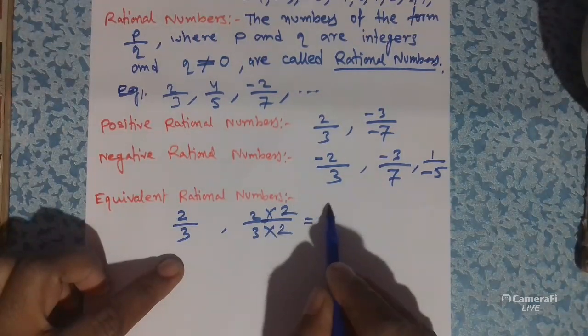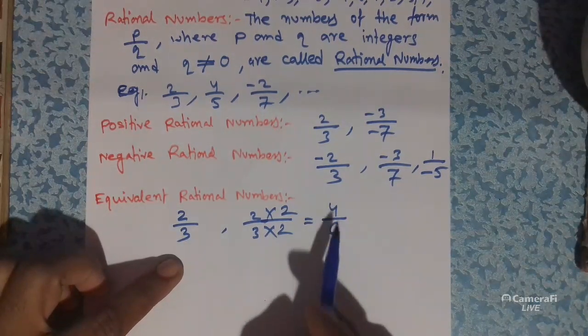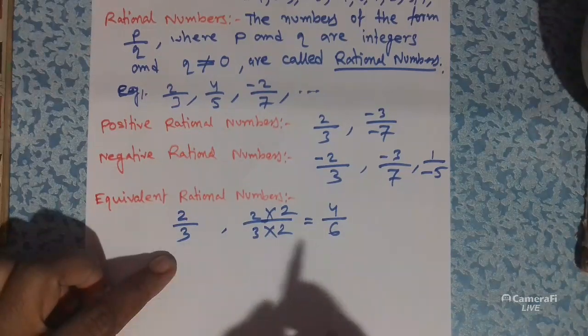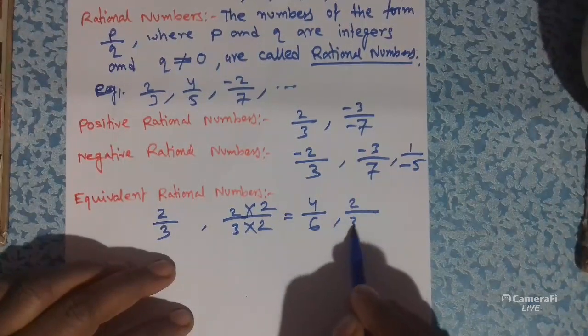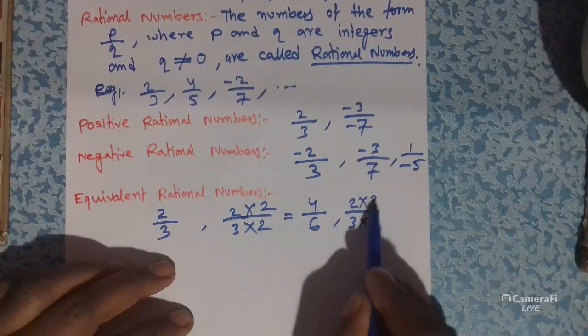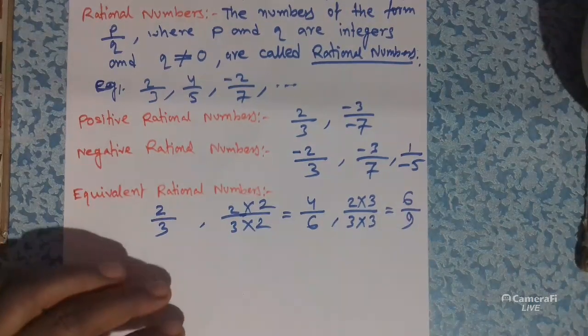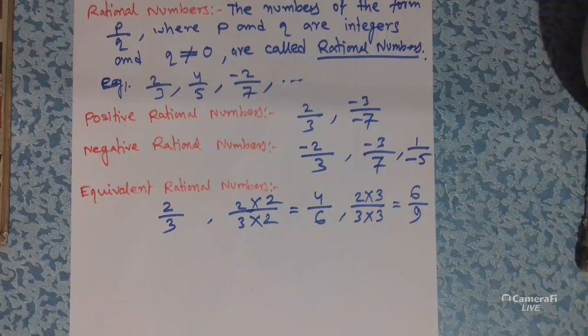So it will be 4 by 6. So 4 by 6 is an equivalent rational number to 2 by 3. Similarly, if we multiply 3 with both the numerator and denominator, then it will be 6 by 9. So 6 by 9 is also an equivalent rational number of 2 by 3.